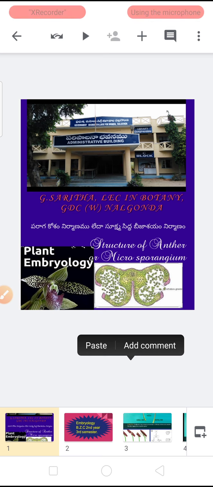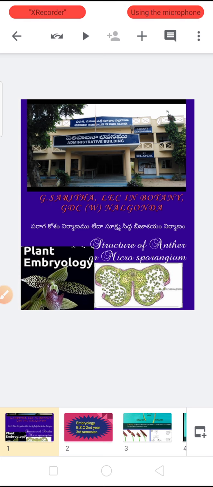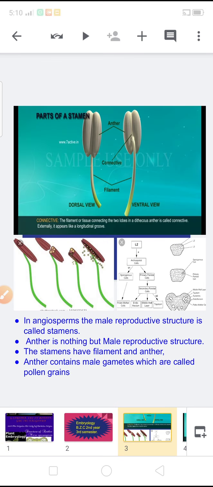Panchanan Maheshwari wrote An Introduction to the Embryology of Angiosperms, and he is also editor of Recent Advances in Embryology of Angiosperms. This is about the embryology definition and Panchanan Maheshwari, the writer, the father of embryology.